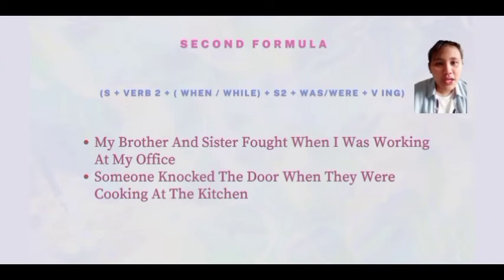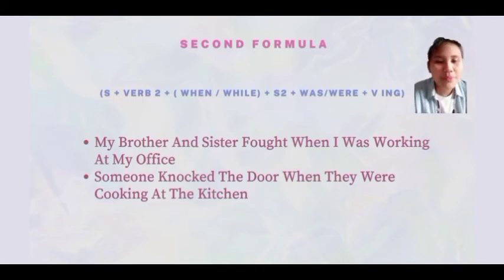So that is the first formula. For the second formula, it is subject plus verb 2 plus when or while plus subject plus was or were plus verb-ing. Why? Because in the first formula, verb 2 was at the end, but in the second formula, verb 2 is at the beginning.